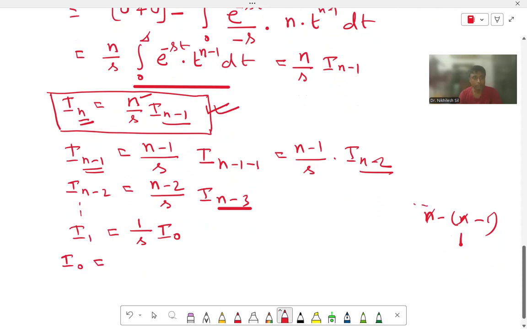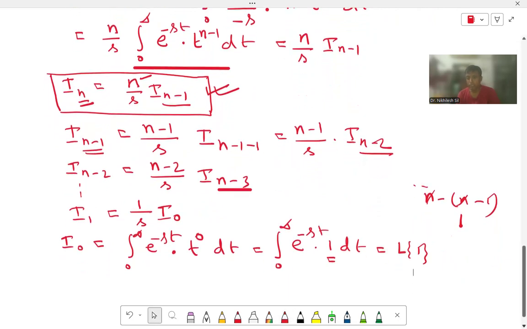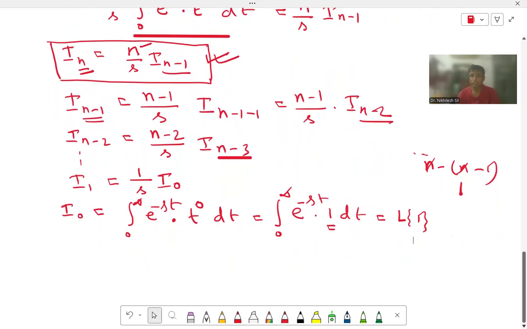So I0 is equal to, what is In? The integration from 0 to infinity of e to the power minus st times t to the power n. So for I0, in place of n we put 0, so t to the power 0 dt. This is equal to the integration from 0 to infinity of e to the power minus st times 1 dt. So this is nothing but the Laplace transformation of 1, or very easily you can do the integration. I am not doing the integration again, because we have already shown that this is the Laplace transformation of 1. And what is the value of the Laplace transformation of 1? This is equal to 1 by s.